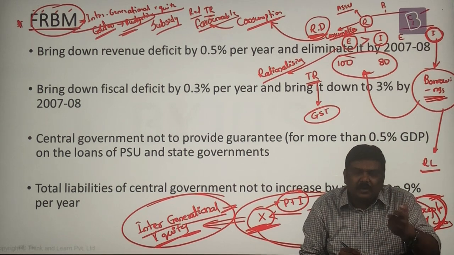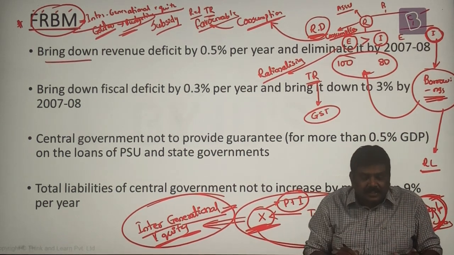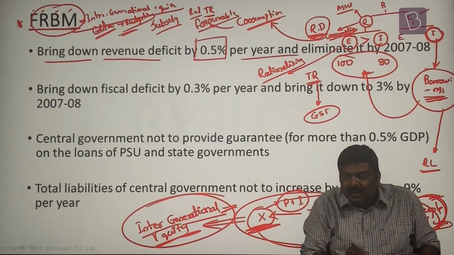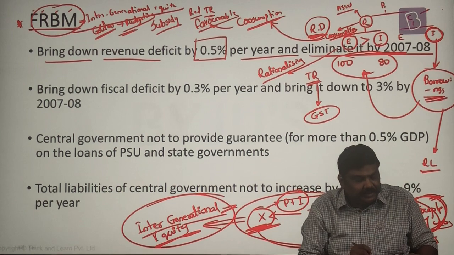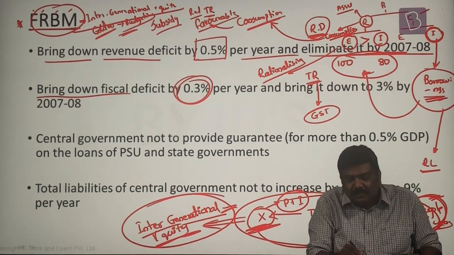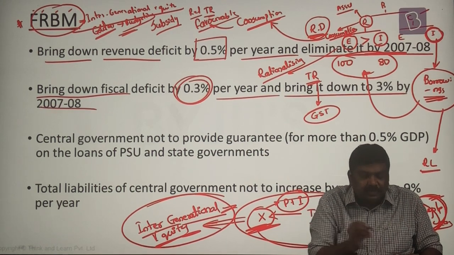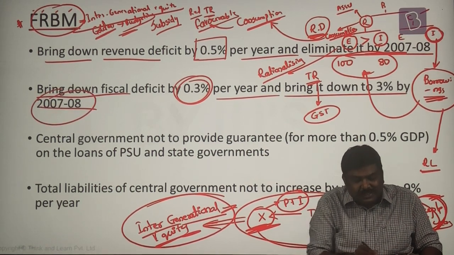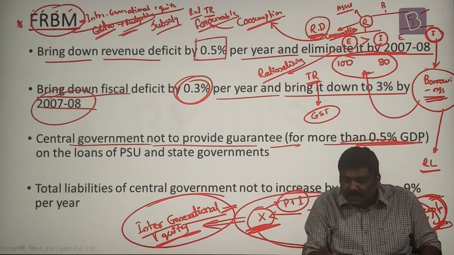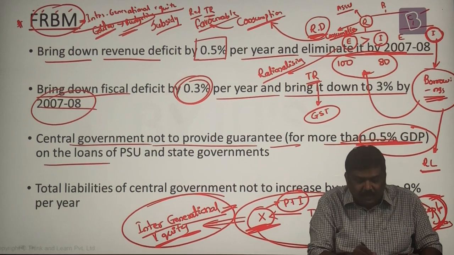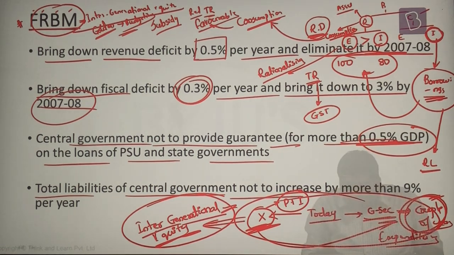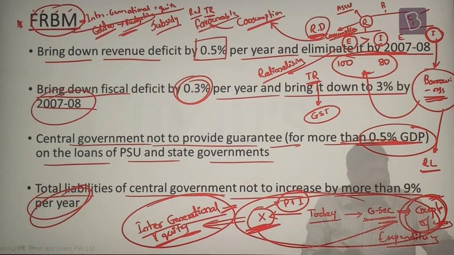What does this FRBM discuss? One, it says that the revenue deficit has to be brought down by 0.5% every year and should be eliminated by 2007-08. Fiscal deficit should be brought down by 0.3% every year and should be reduced to 3% by 2007-08. Central government should not provide any kind of guarantee for more than 0.5% of the GDP for the loans of PSUs as well as the state governments. Total liabilities of the central government should not increase by more than 9% per year.